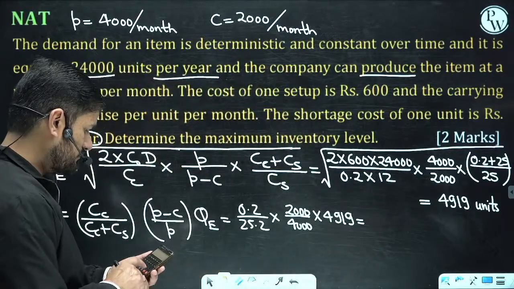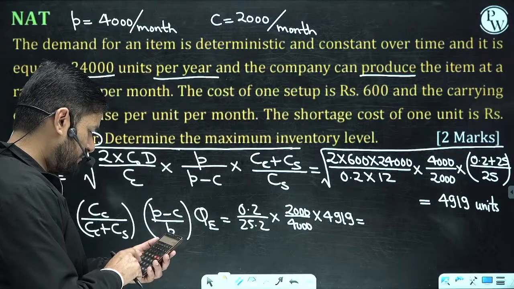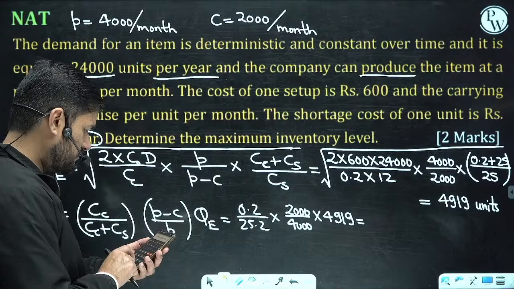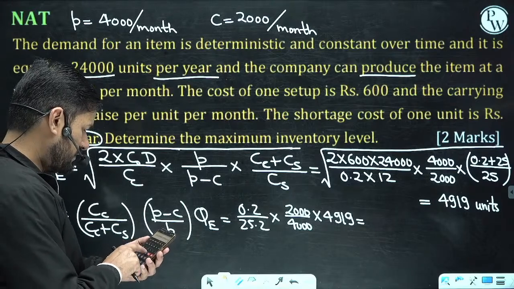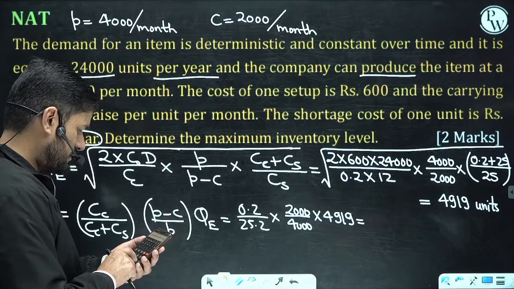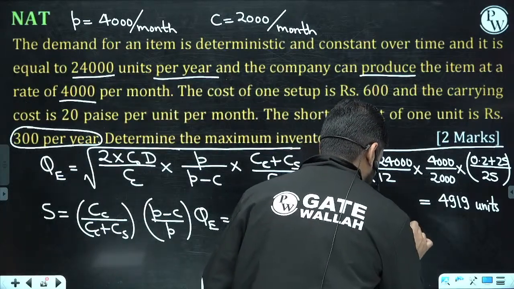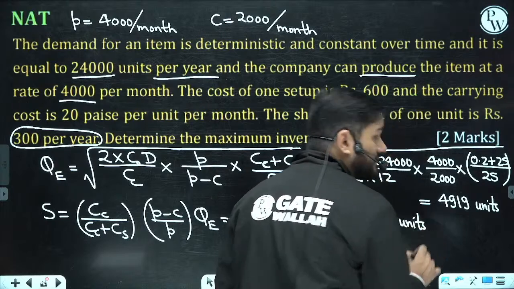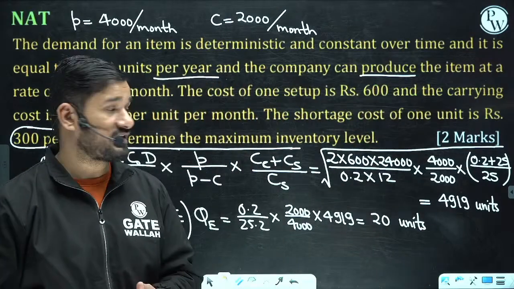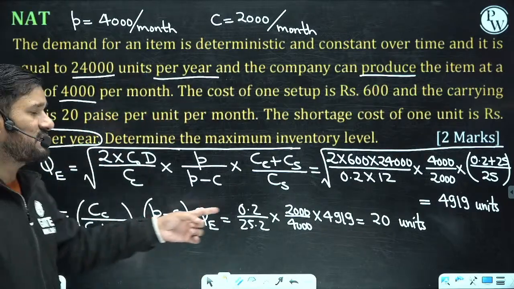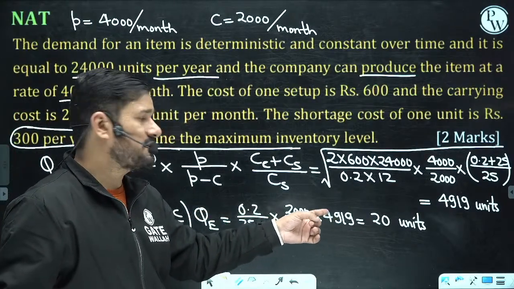What is this value? 0.2 divided by 25.2, divided by 2 into 4919. This is coming out approximately 20 units. You are not going to take the approximate values. Please remember, you are not going to take the approximate values. It is coming out 20 only. Please check. It is coming out 20 only.